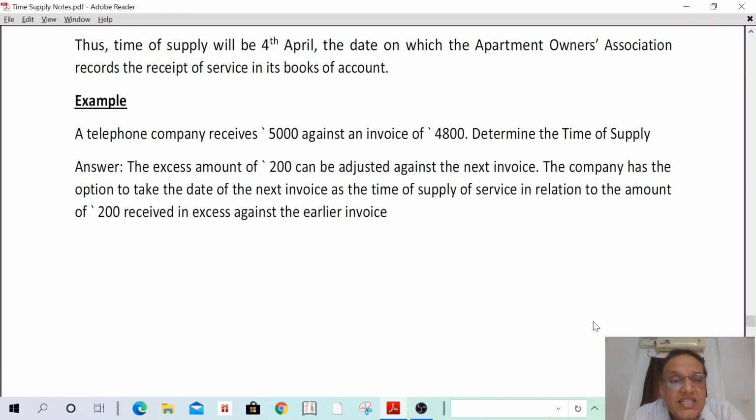Answer: the excess amount of 200 can be adjusted against the next invoice because the invoice is only 4,800, but the recipient has paid 5,000, so 200 is excess paid. The 200 shall be adjusted against the next invoice. The company has the option to take the date of next invoice as the time of supply of service in relation to the amount of 200 received in excess against the earlier invoice. Any excess amount up to 1,000 shall be adjusted against future invoices. That is the answer.